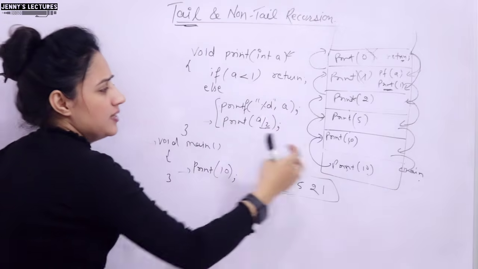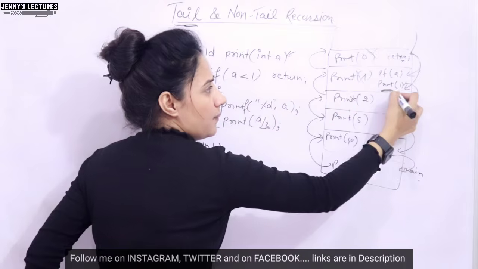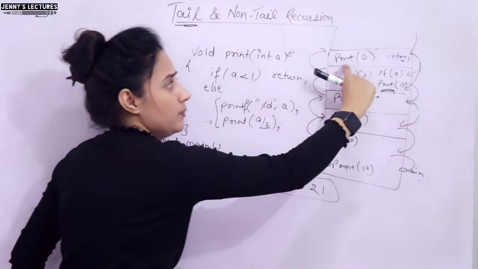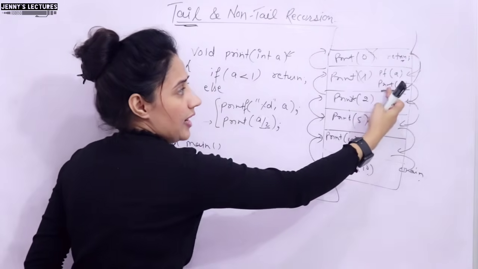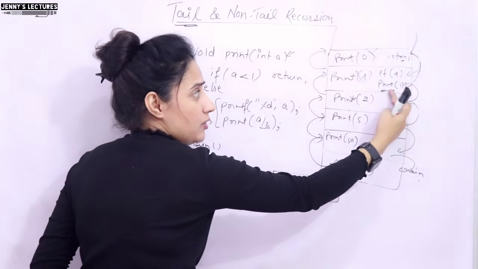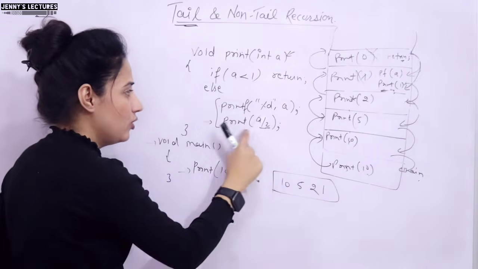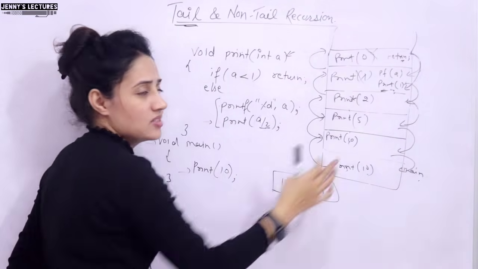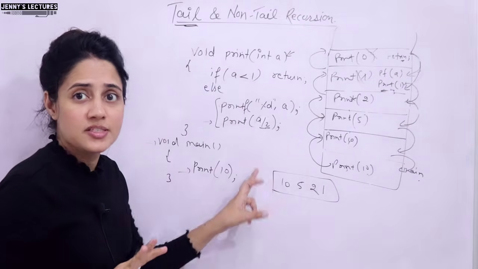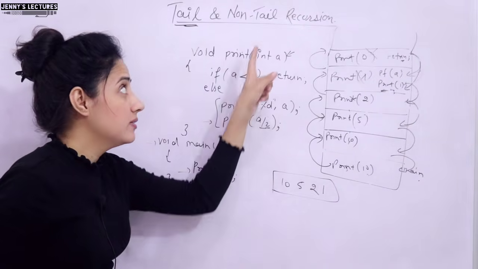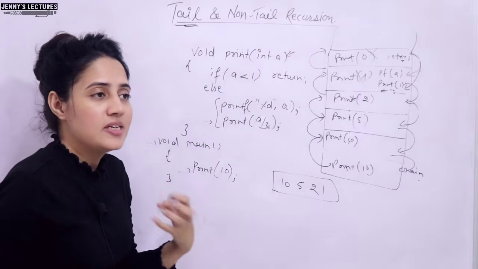So now see, generally we maintain a stack if after returning there is something to be executed, just to keep the record of that thing. We generally maintain the stack to keep the record of that thing, like after returning we have something to be executed, so we have to maintain that. But here we don't have anything, so why are we maintaining this stack? This is simply wastage of memory in this case. So that is why I generally say that tail recursive programs are very much like loops.